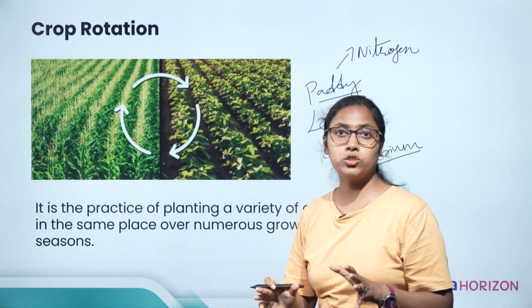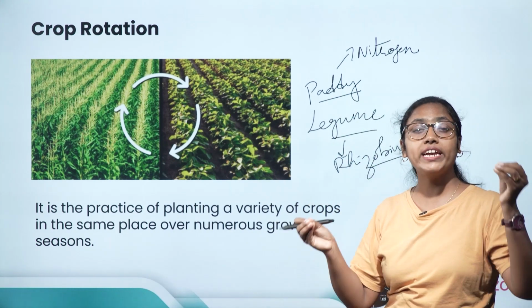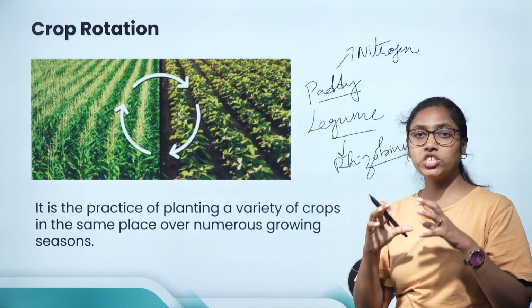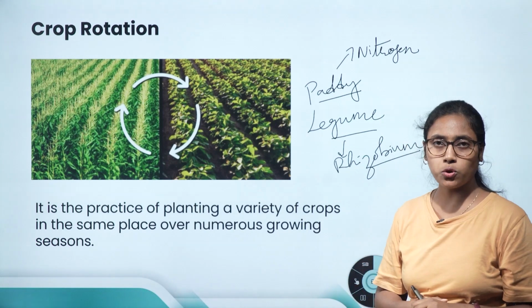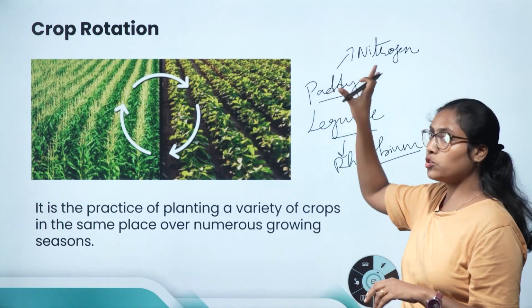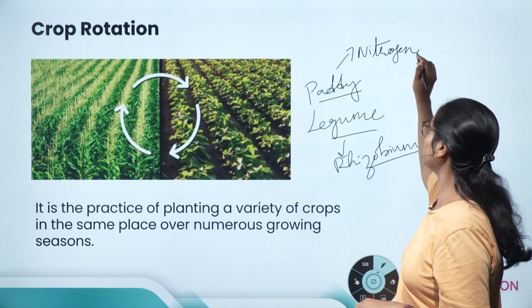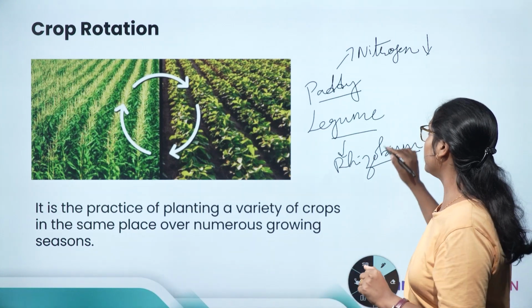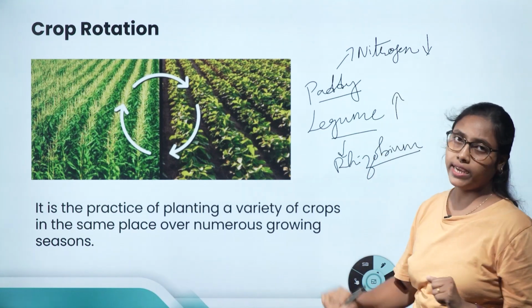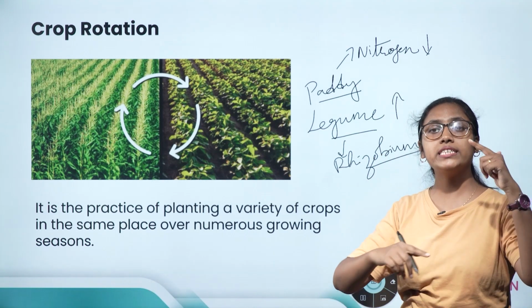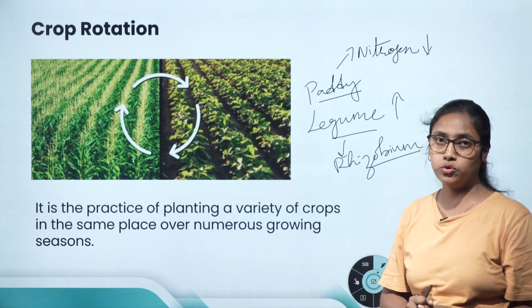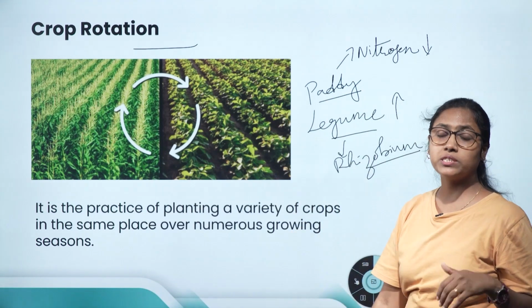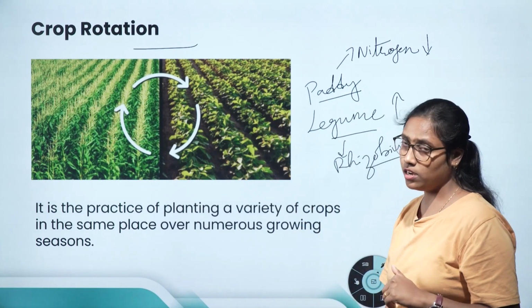And this rhizobium helps to fix nitrogen and increases the nitrogen content of the soil. So when paddy is grown, the nitrogen content of the soil decreases, okay? And when legume is grown, the nitrogen content of the soil increases. So the soil is self-nourishing its nutrients due to crop rotation. So this method can also be followed by the farmer.